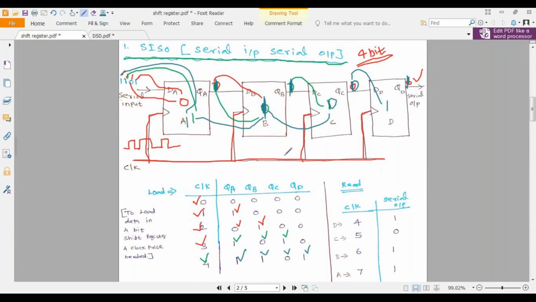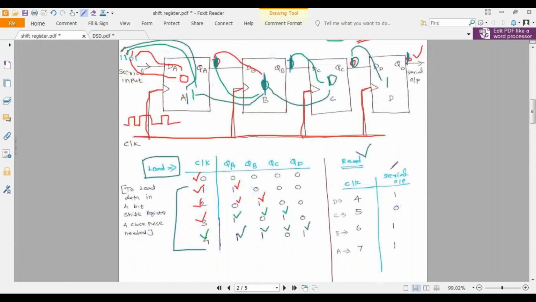So if you want to load your 4-bit data into your 4-bit shift register, you need 4 clock pulses. This is for loading your data into the shift register. Next we are going to read it, because we want to read serially. This is serial output, we want to read one by one.